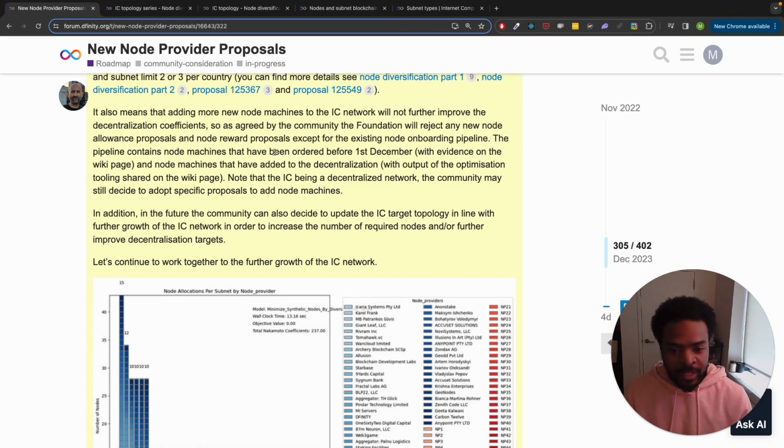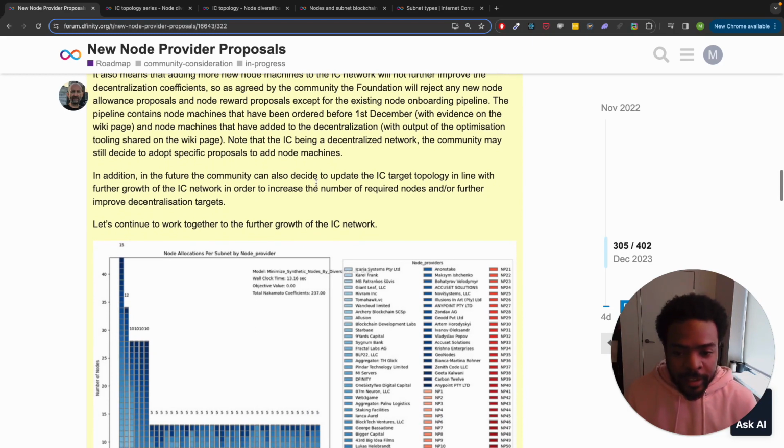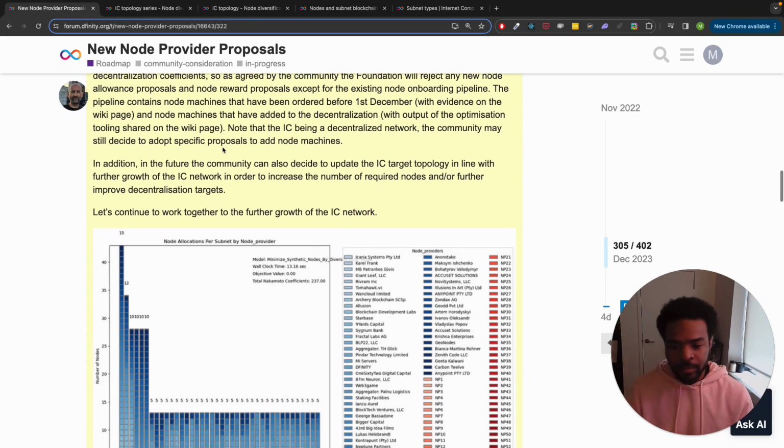So these are machines that have been ordered before December 1st with evidence on the wiki page, and node machines that have been added to the decentralization with output of optimization tooling shared. All right, whatever. So yeah, and then the final point here, note that IC being a decentralized network, the community may still decide to adopt specific proposals and add node machines.